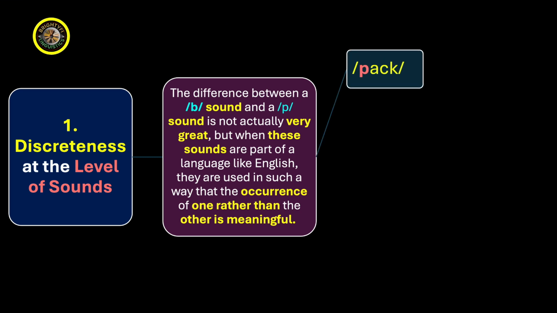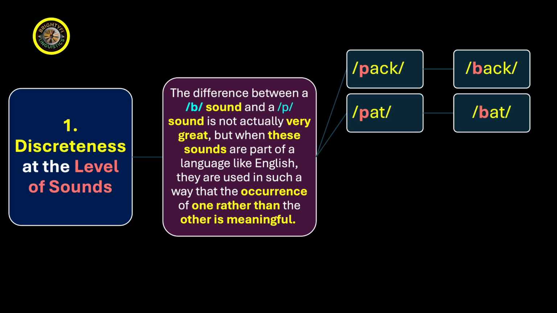Look at this word, pack. The initial sound is pa, and then we have another word, back, and the initial sound is ba. Everything is the same, but we have the difference of the initial sound, pa and ba, and this makes a greater difference. Everything is the same in this set of words, but the pa sound is completely distinct from the ba sound, and therefore we have two different words. We take another example, pat and bat. What do we notice?